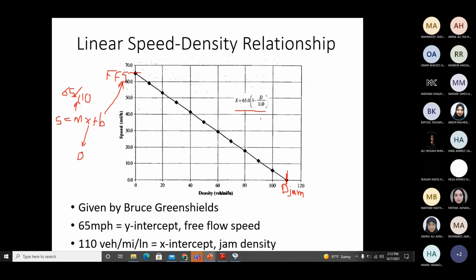So this is the final equation between speed and density: S equals 65 minus 65 on 110 into D. Why minus? Because the slope is negative, going down. Downwards is negative, right? So this is why you see the minus sign here. The basic equation is 65 minus 65 on 110 into D. So we took 65 as constant. This is the final equation.